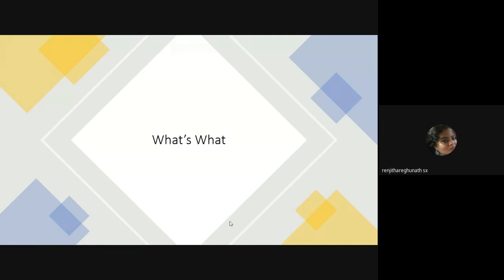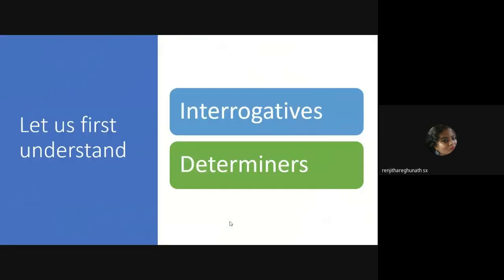So now, what's what? It begins by telling us that we are going to understand about interrogatives. What do you mean by interrogatives? Interrogatives are questions, right? But now here we have to understand, before we jump into this, what interrogatives are and what determiners are.